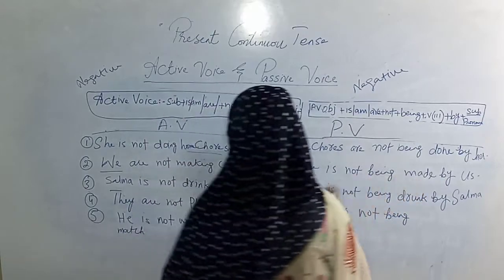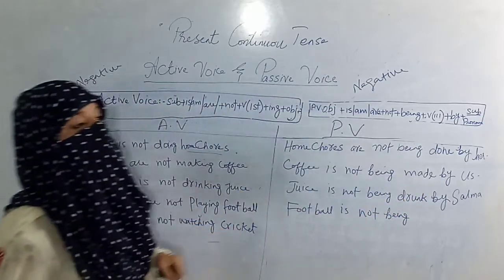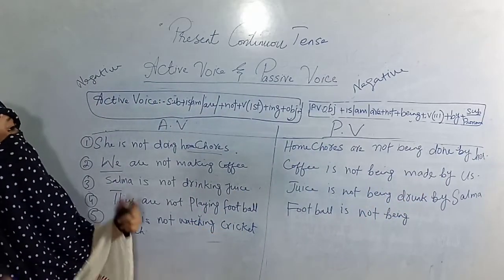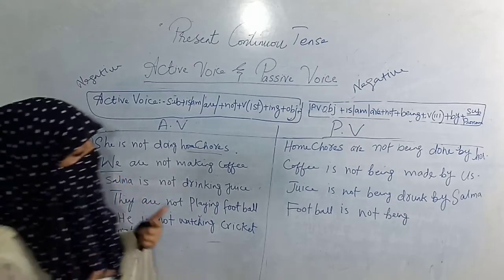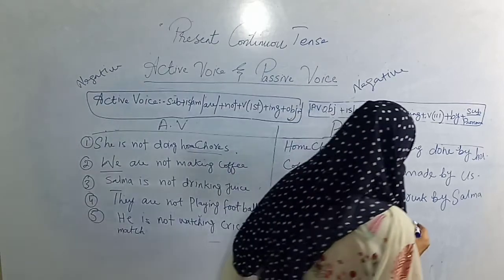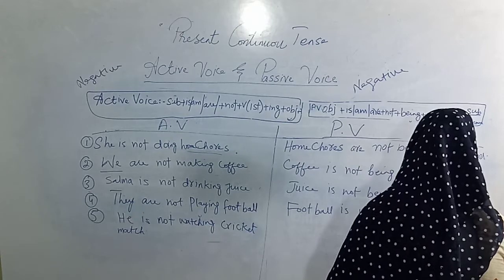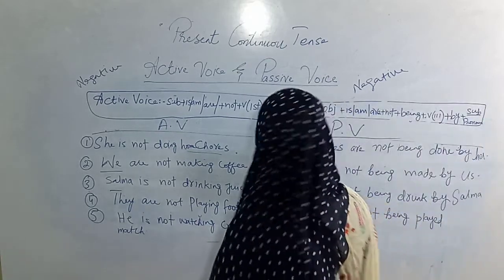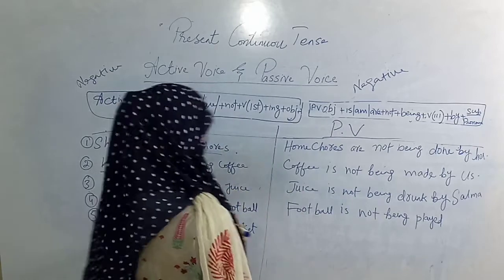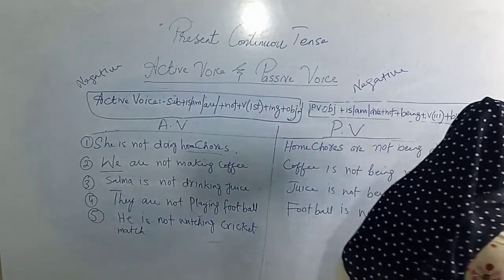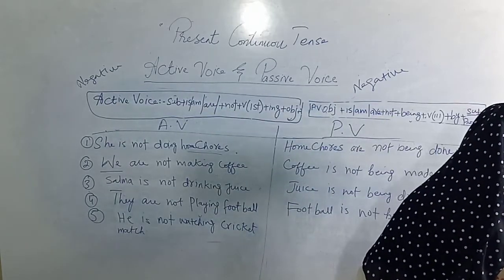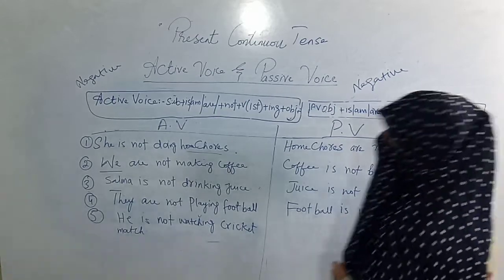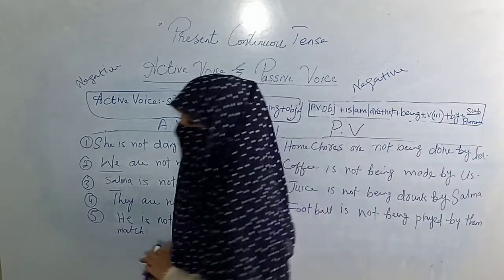And verb third form, the verb used here is playing, and play is the first form and the third form is played. You have to add P-L-A-Y-E-D. Football is not being played. By will come according to formula. Then them. They will be converted into them because we have to write the subjective pronoun.